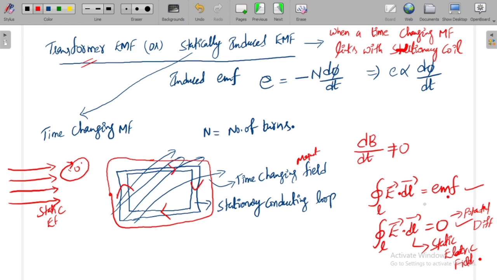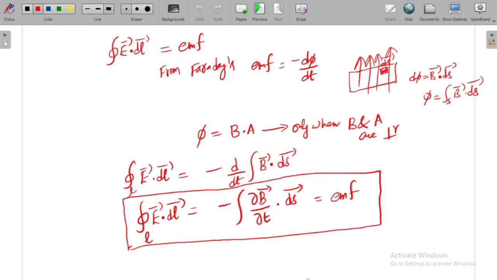Okay, it can be taken as a potential difference in static electric fields, whereas it can be taken as the induced EMF when there is a time changing magnetic field in the region. This is the difference between static fields and time varying fields. As we were discussing the time varying fields, we can get the induced EMF now. So this induced EMF is called statically induced EMF. So it is dou B bar by dou T dot ds, this one. Now by applying Stokes theorem, from this we will get an important Maxwell equation for time varying fields.